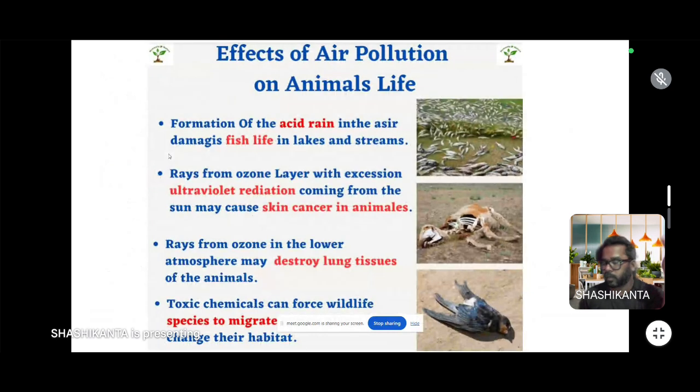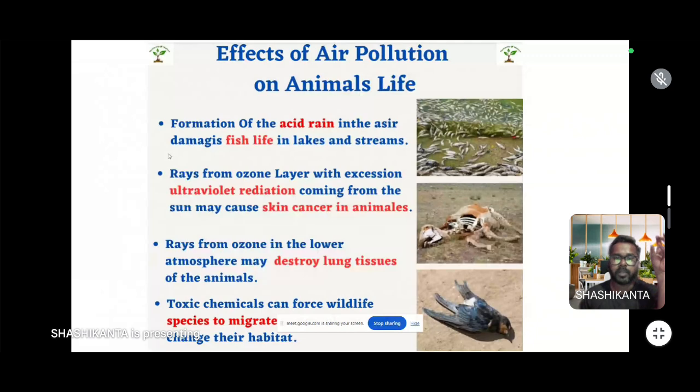Besides the effect on plants, air pollution also affects animals. It forms several types of gases. It releases ozone gases which are harmful to plants. It causes cancer, skin cancer. It causes lung disease.